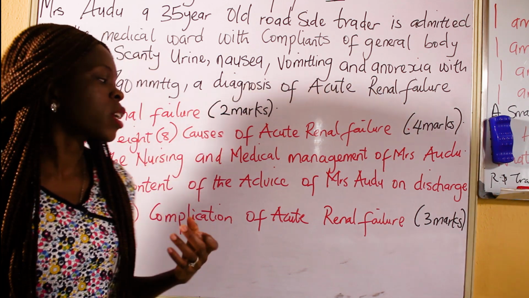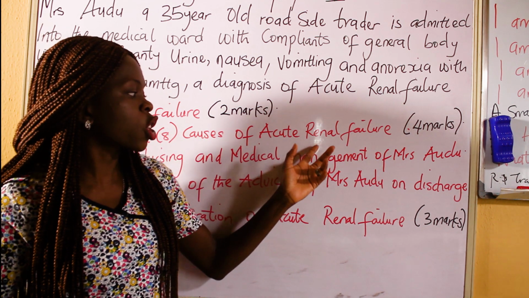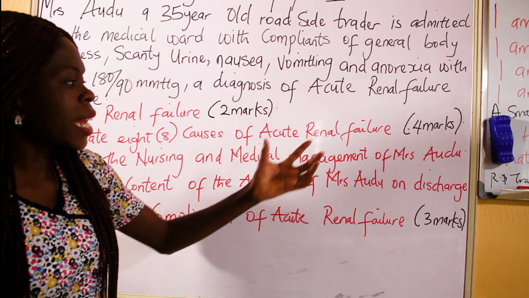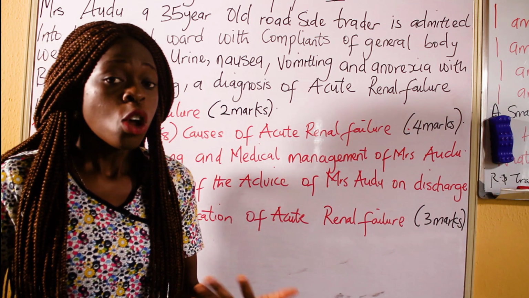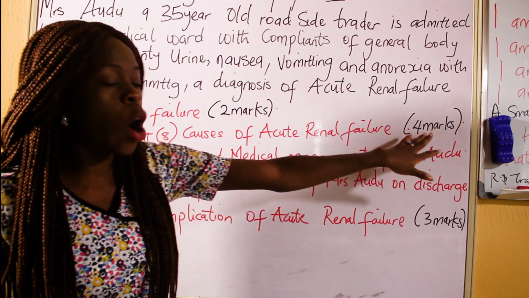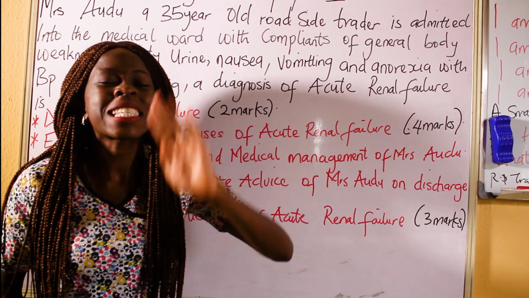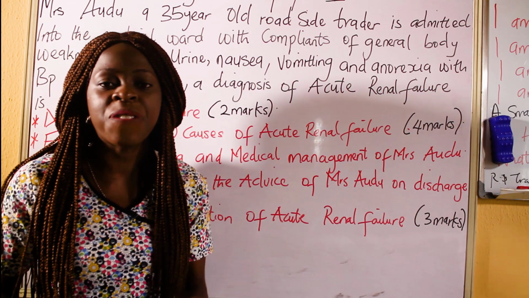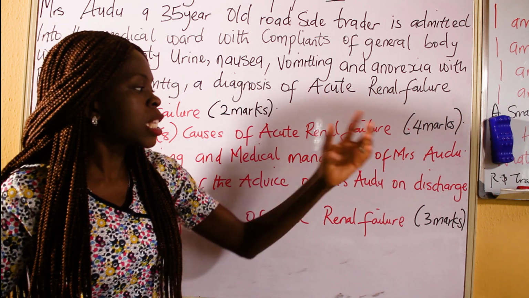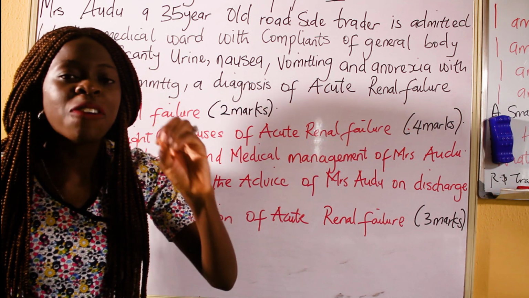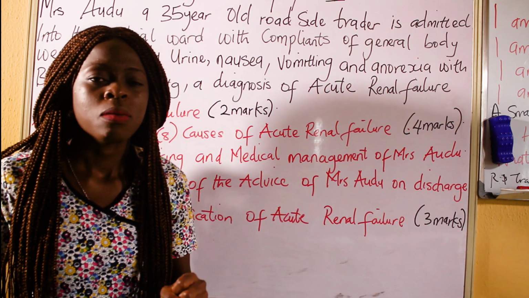So the second question attached here is: enumerate 8 causes of acute renal failure. Looking at this question, they said enumerate. They didn't tell you how many you are to give. So what you are expected to do, they wrote 4 marks at the end of the question. That is to tell you are expected to give at least 8 causes of renal failure. You are not expected to give 1. You are not expected to give 4. Because at this particular point, each mark is half that will be attached. If you give 4, you'll be getting just 2 marks.